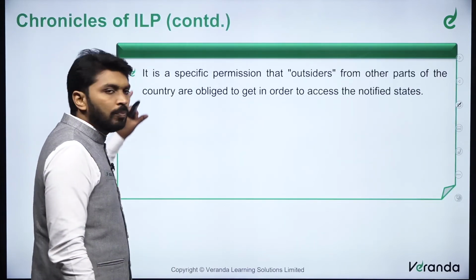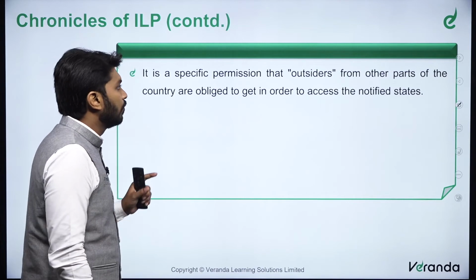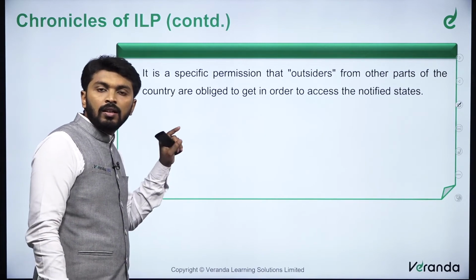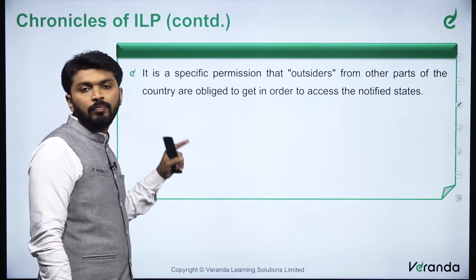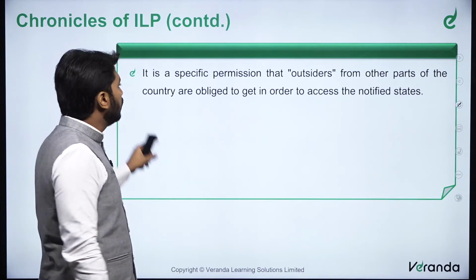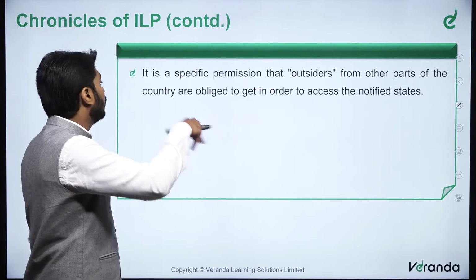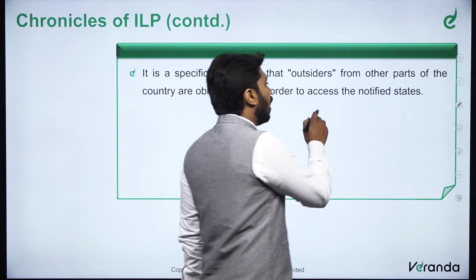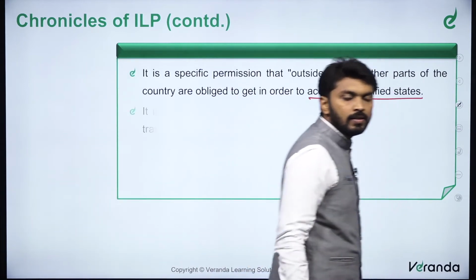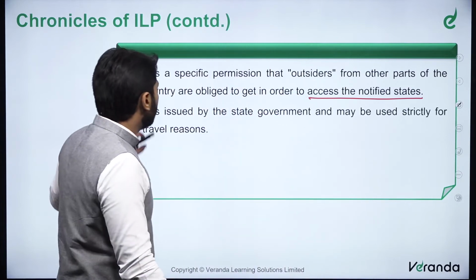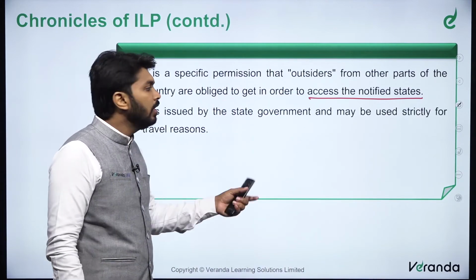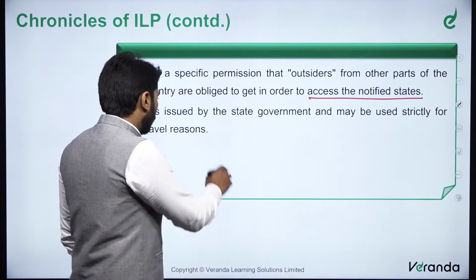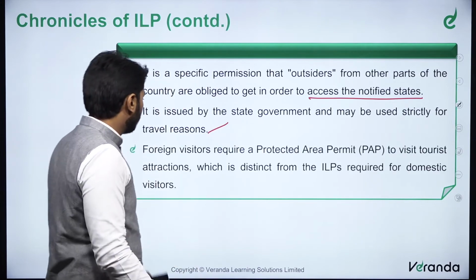It is a specific permission that outsiders, in the sense non-local people, people from other states, from other parts of the country, are obligated to get in order to access these notified states, these 4 states. It is issued by the state government and may be used strictly for travel reasons.